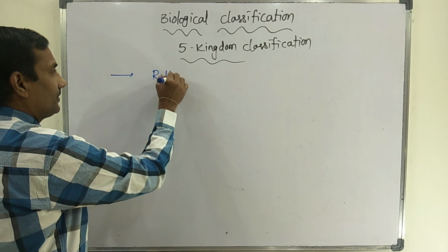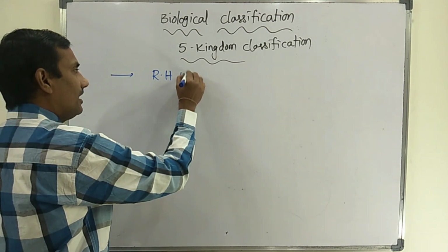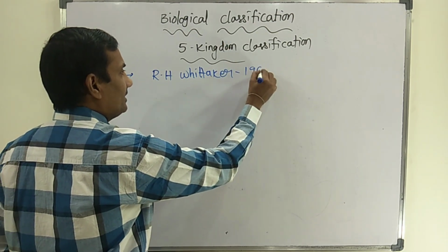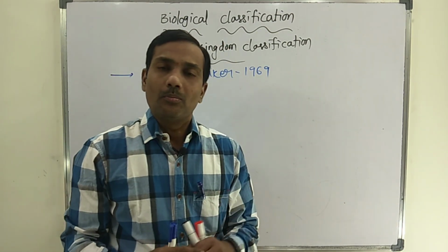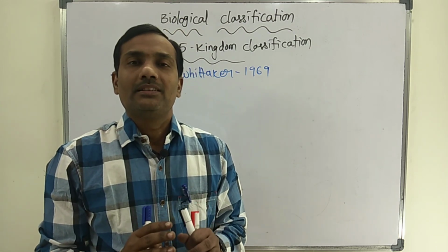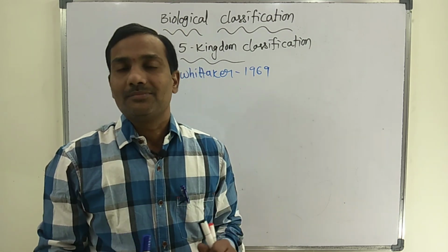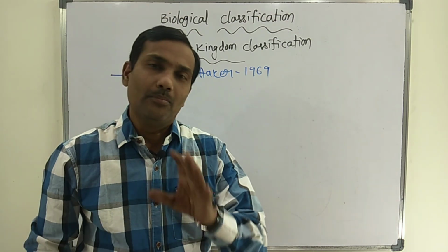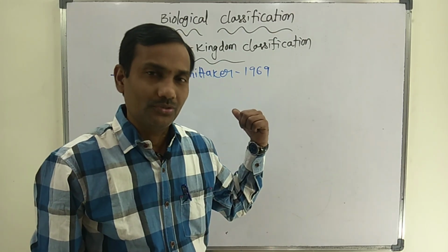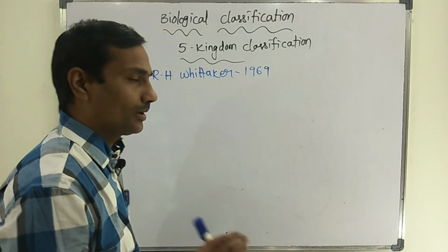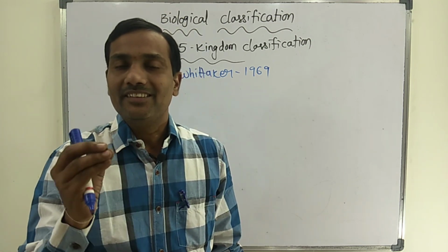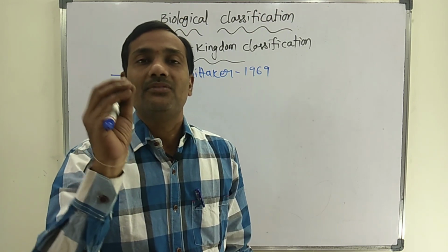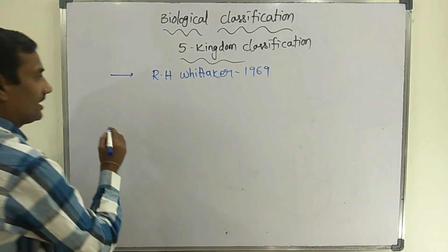It is accepted worldwide by many scientists, because compared with four kingdom, three kingdom and two kingdom classification, it is the better classification. On what basis did he divide all organisms into five kingdoms? He considered a few characters, and those characters are very important.